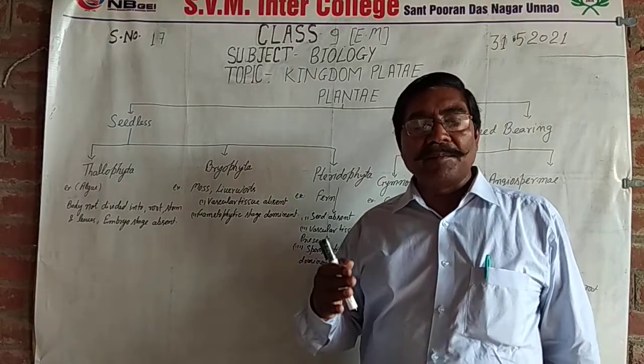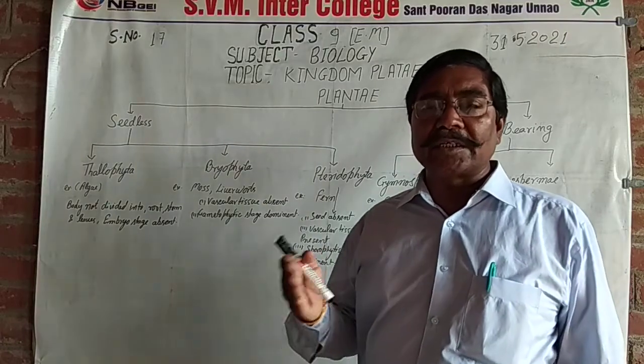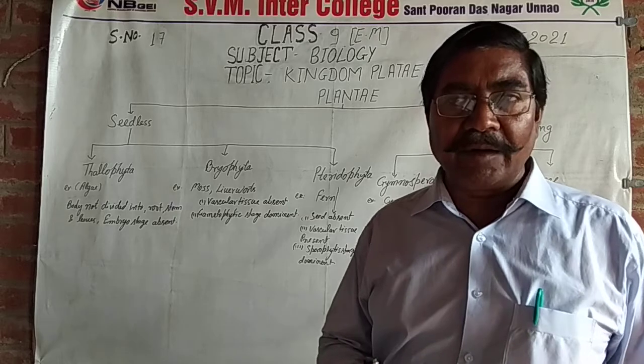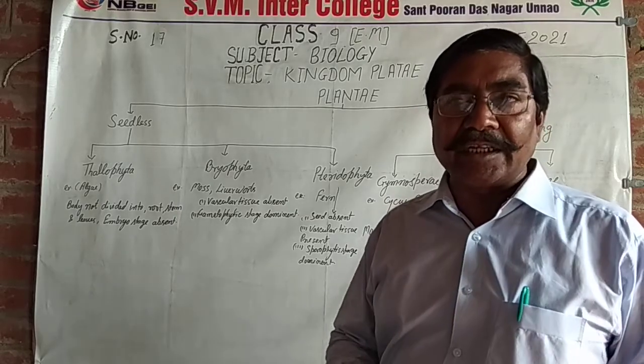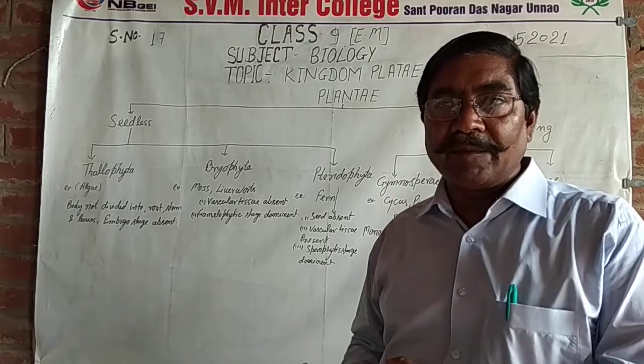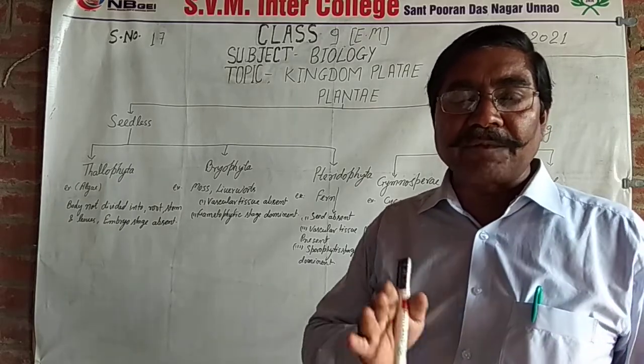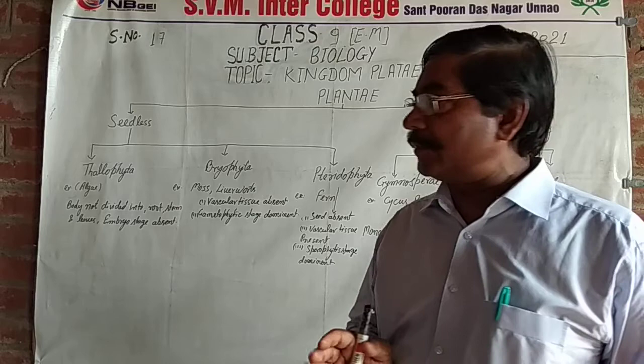Some plants do not have chloroplasts, such as fungi, and all other plants have chlorophyll. They are autotrophic in nature except fungi. Fungi are saprophytic in nature. These are the characteristic features of plants.